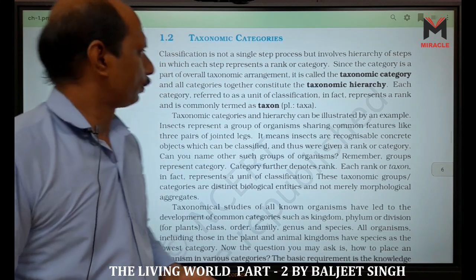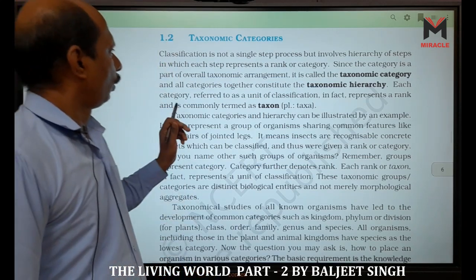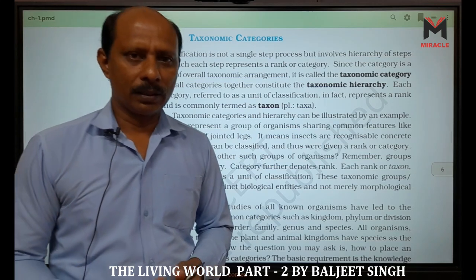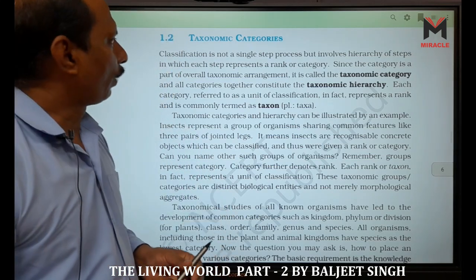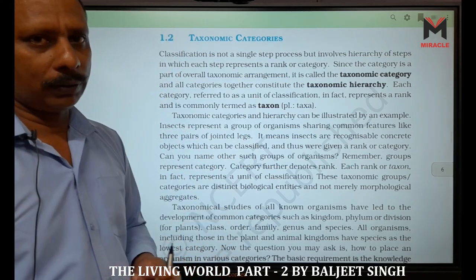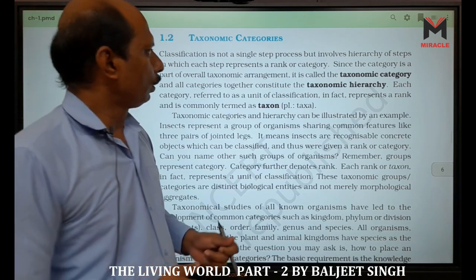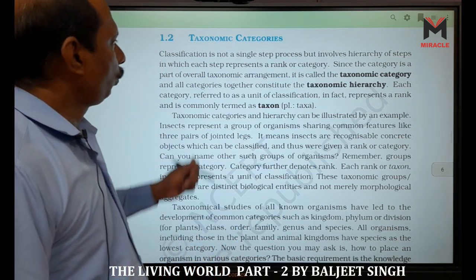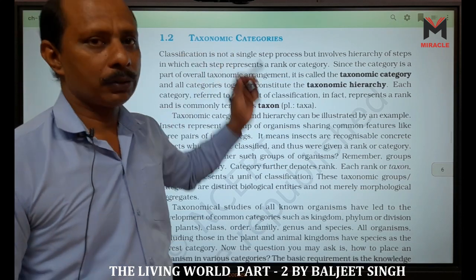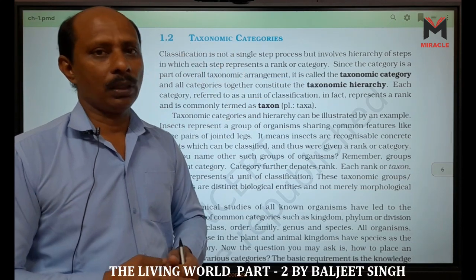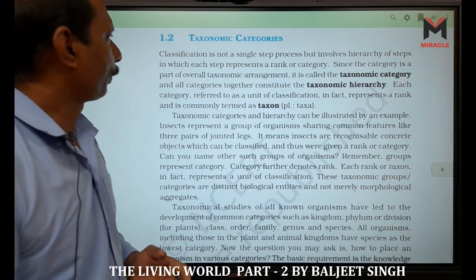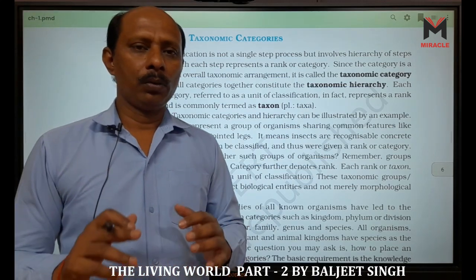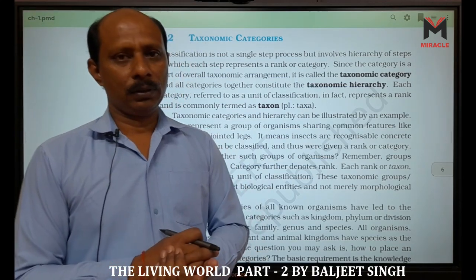In the last lecture, we were reading about binomial nomenclature, the living state of life, the living world. Now today, in the same chapter, the living world, we are going to read about taxonomic categories, that means about the classifications. Okay, how can we learn about the whole organisms?